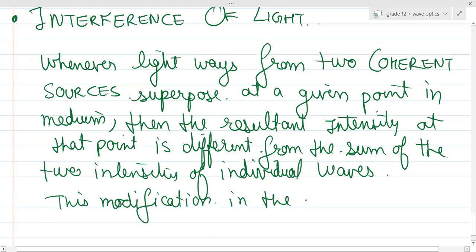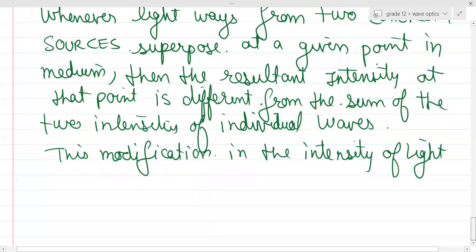This modification in the intensity of light at the point of superposition.